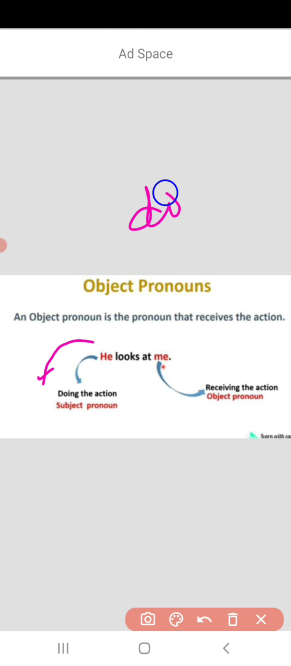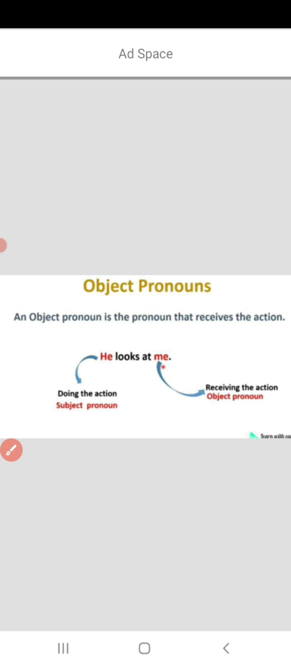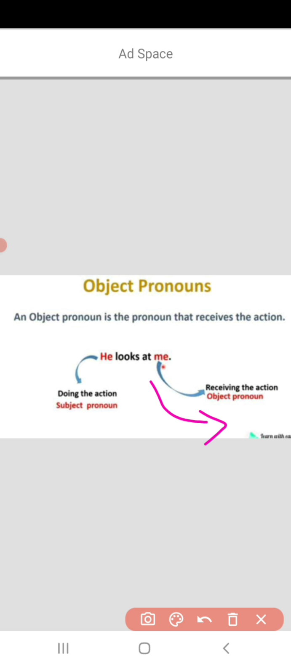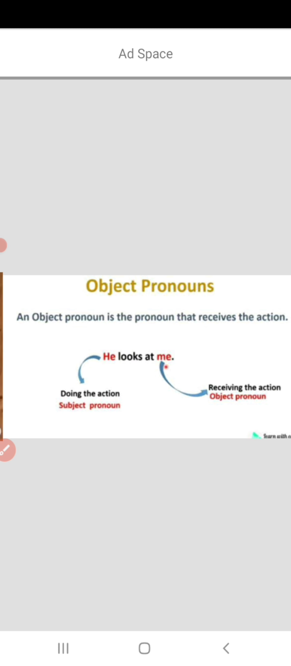He is the doer here, who does something. And looks is a verb, an action verb. And here the word me is receiving the action, and that is the object pronoun. Object pronoun receives the action. So he is doing the action and the action is being done on me.